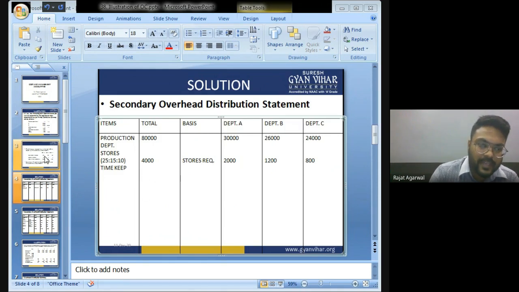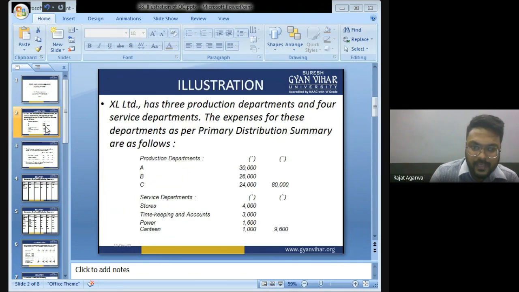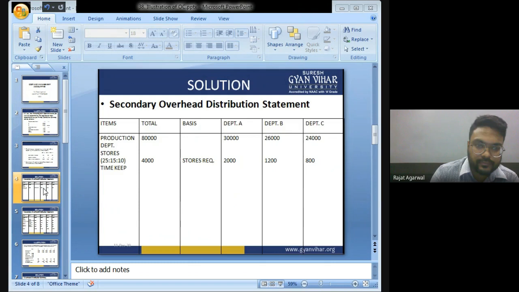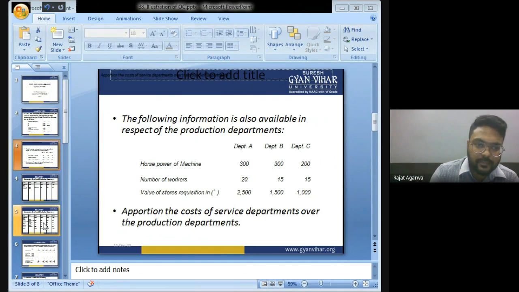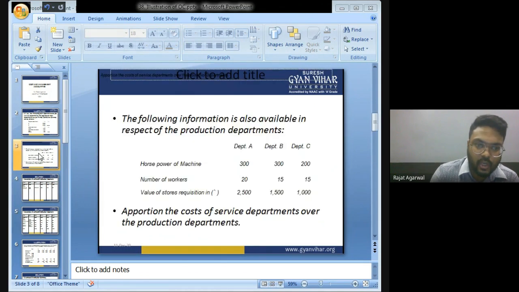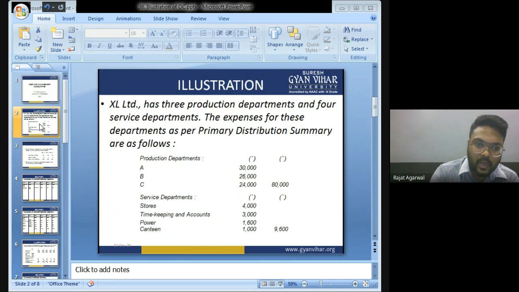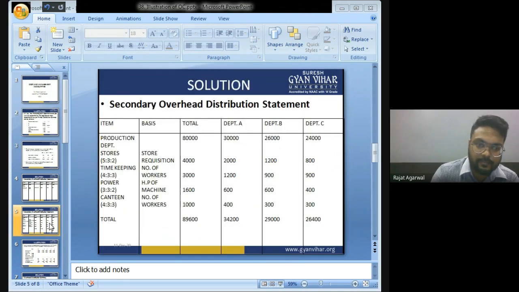Total expense of timekeeping is 3,000. Timekeeping expense will be distributed on the basis of number of workers. Timekeeping and accounts will be distributed on the basis of number of workers.